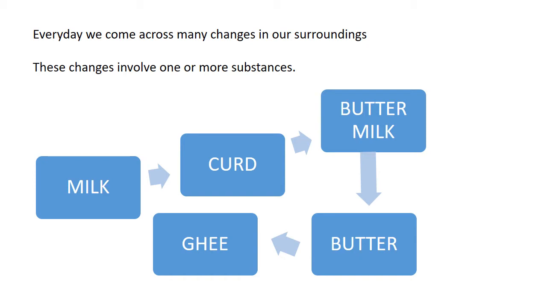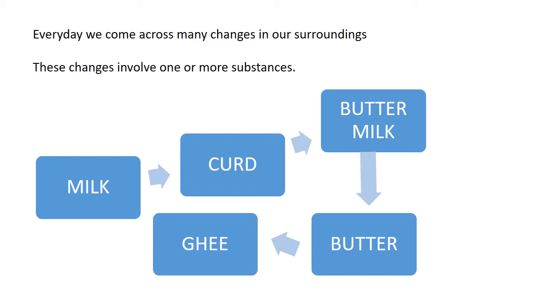For example, if milk is there, that milk can change into curd. From curd, by adding water, we get buttermilk. From buttermilk we can get butter. And from butter we can get ghee. So many changes, in milk itself.